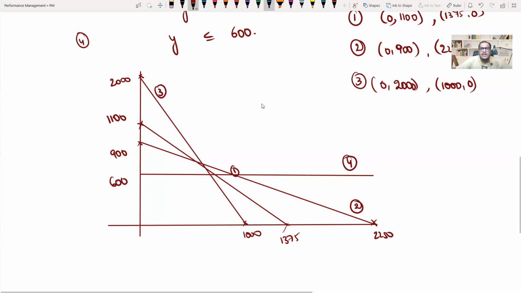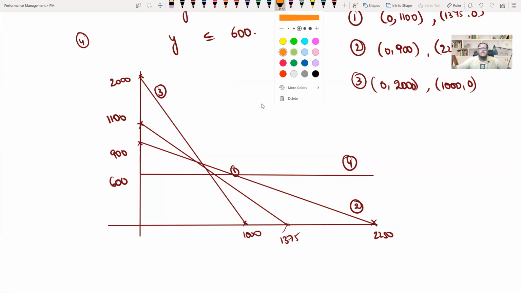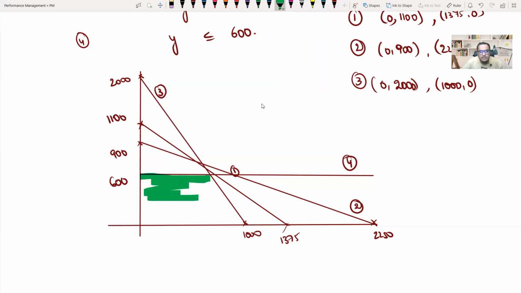Now, what is the area that is satisfying all of these conditions? Which is the area that is lying within all the 4 conditions? This area, right? I wish there is a fill color option in OneNote. So this area is the area which is satisfying all my conditions.